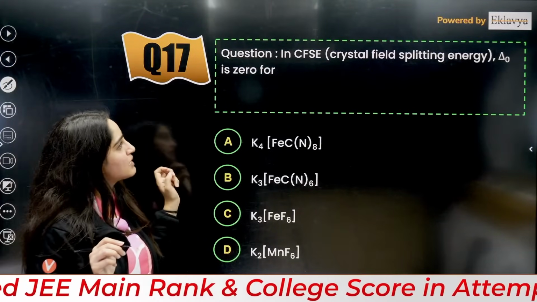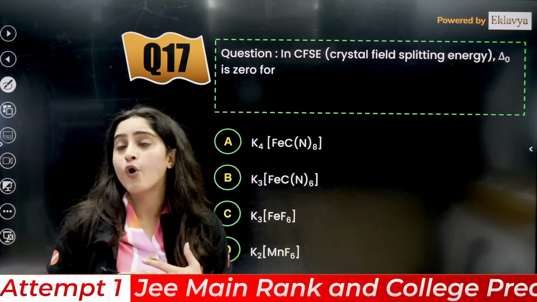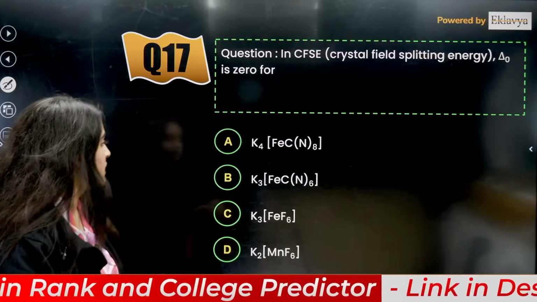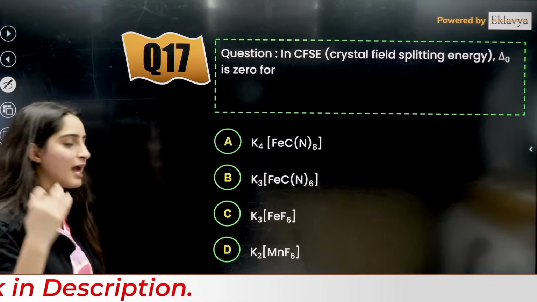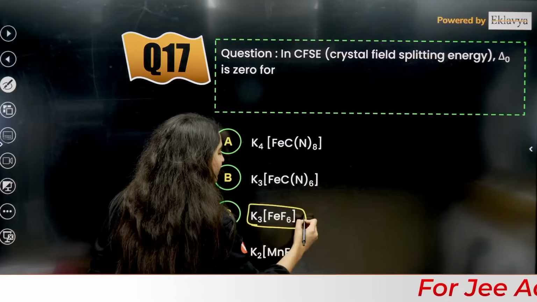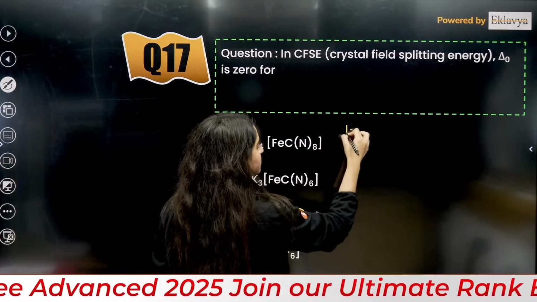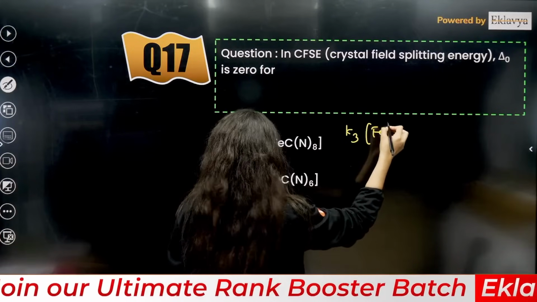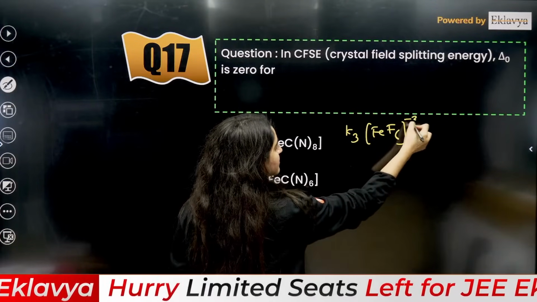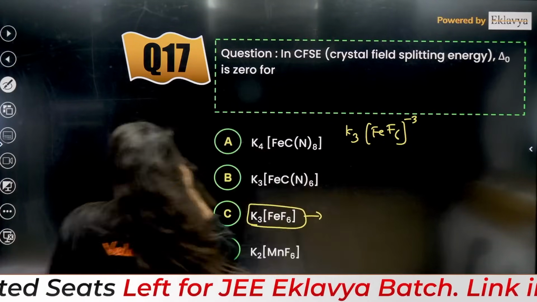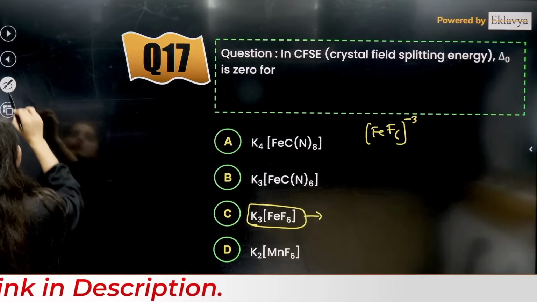Okay, next question is, in CFSE, crystal field splitting energy, delta O is 0. They are asking you that. Let me just show you directly what the right answer is and calculate it. If you calculate for K3Fe F6, because I have already solved it, this is basically K3 Fe F6. Here K is plus 3, so it will be minus 3 over here. So this is the anion that you will have, and it will be minus 3.